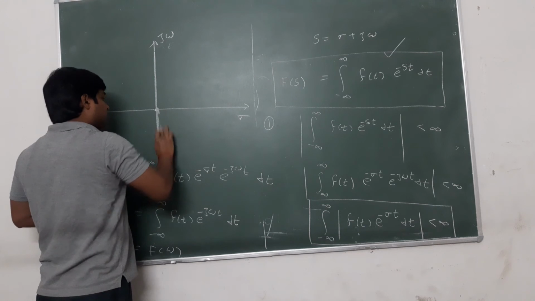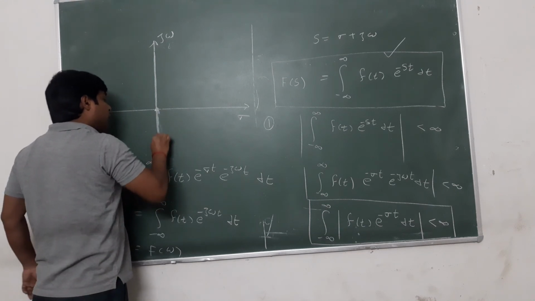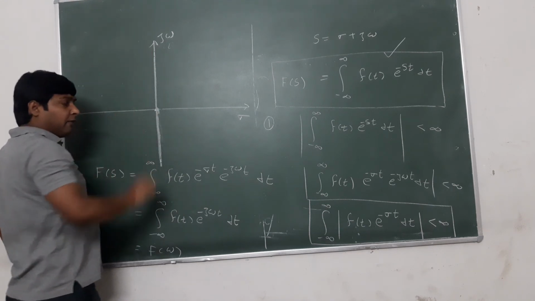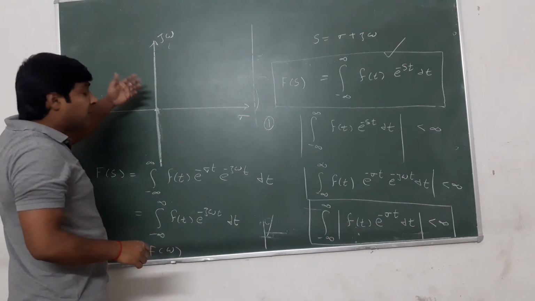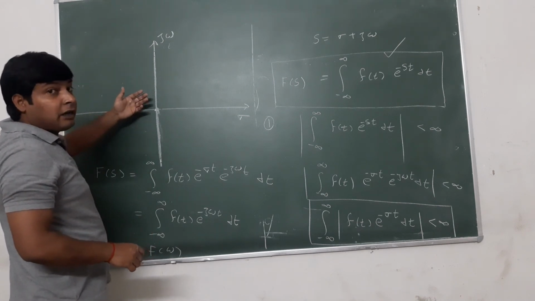So in the Laplace domain, if sigma is equal to 0, then this line becomes the representation of the Fourier transform.